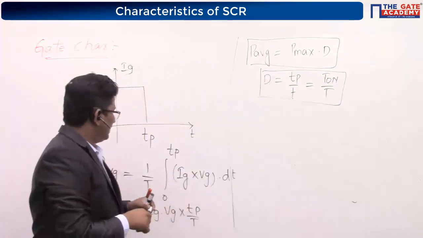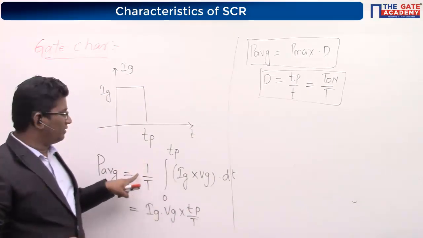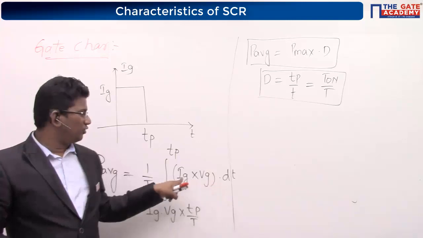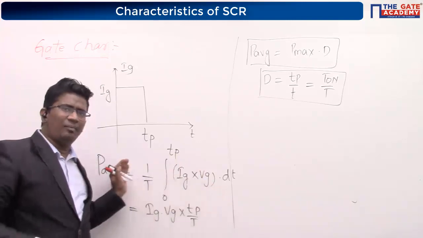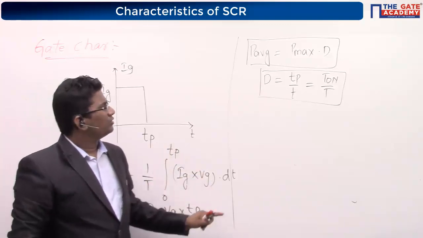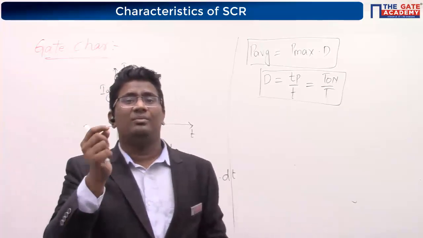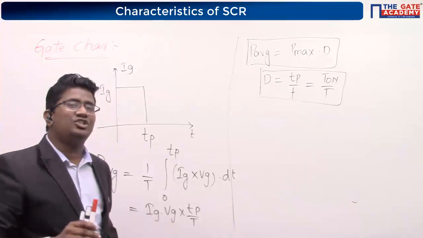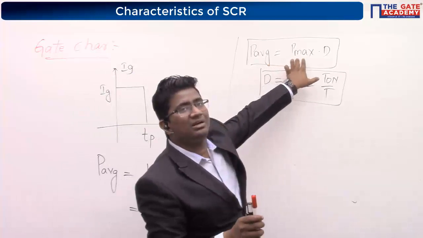Can I write the average power calculation as 1 by T integral 0 to T of current and voltage, whose product, because both are DC? So I have taken Vg and Ig common. If I do integration, what I will get? Tp by T. So Vg into Ig is a specification given by the manufacturer in the data sheet.